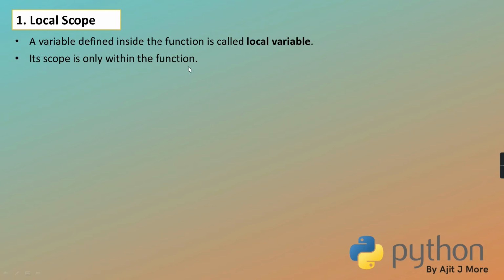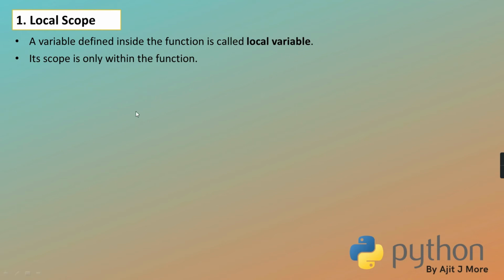And when the variable is born, you can say like that, born means it gets a space somewhere in the memory, an object is created. Unless and until the function is called, the variable doesn't come into existence. And when the function call is over, the variable is destroyed.